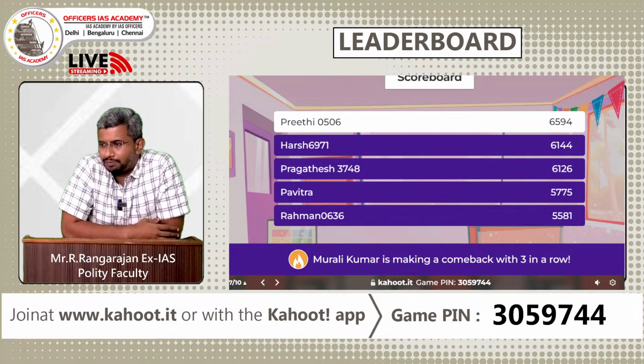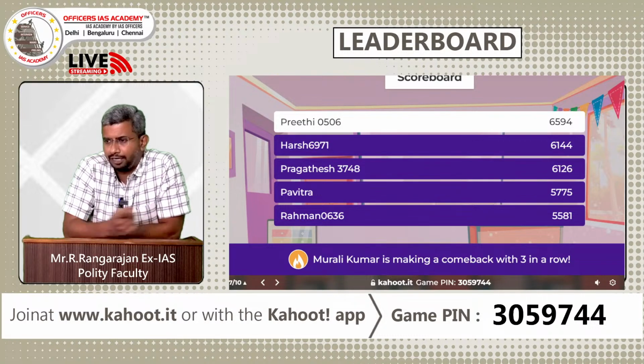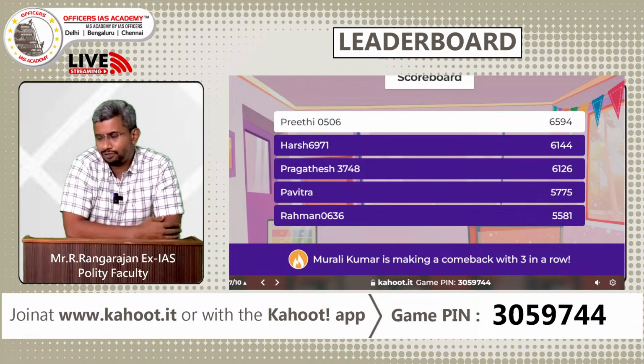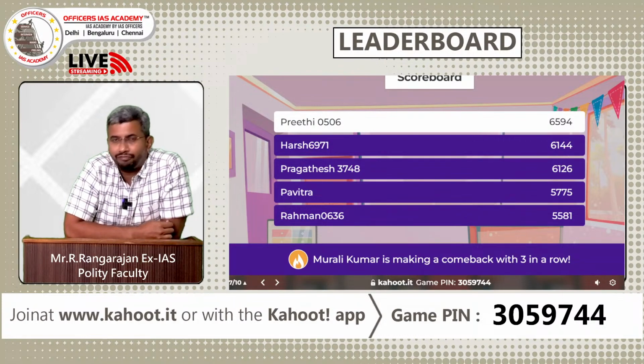So Murli Kumar is making a comeback with 3 in a row. So which is good. Murli Kumar making a comeback with 3 in a row, the one which is coming below. Okay, so he can move up also, which is good. But the top 5 remain intact.